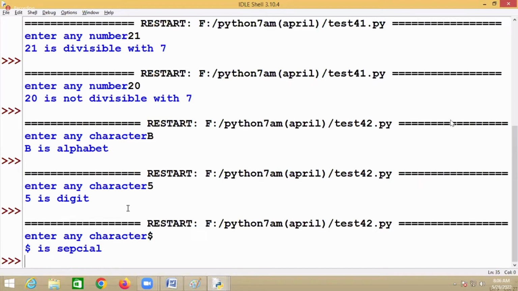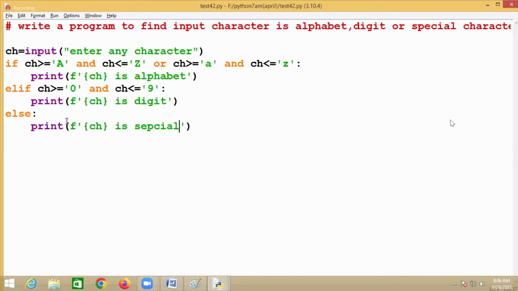Now this logic is helpful. For example, there is a password. The length of the password should be how many? 8 characters. And within that, at least 2 special characters should be there, 2 special characters and 2 digits, and all the remaining are alphabets. Then how can you verify whether the password has 2 special characters or 2 digits? In that case, I have to apply this particular logic.